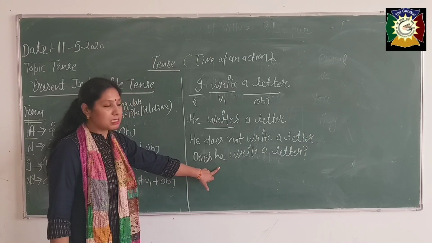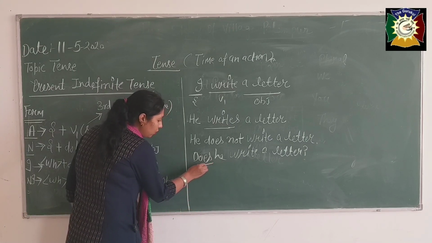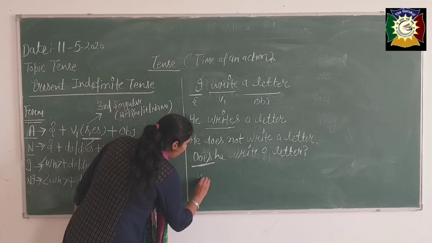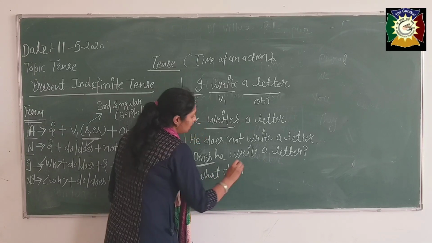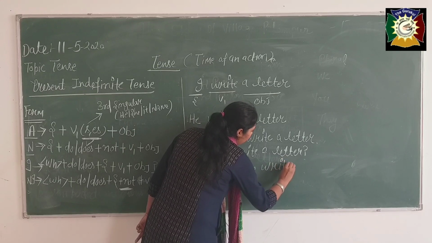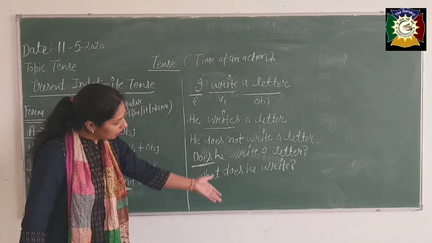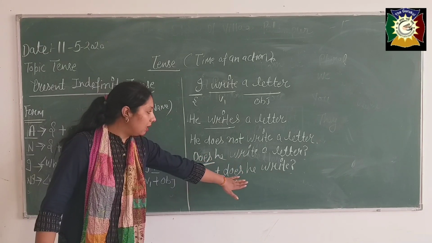You can give the answer in yes or no. That's why you have used "does" here. If I ask you, what does he write? You have to give the answer to explain, meaning he is writing something. What does he write? He writes a letter.